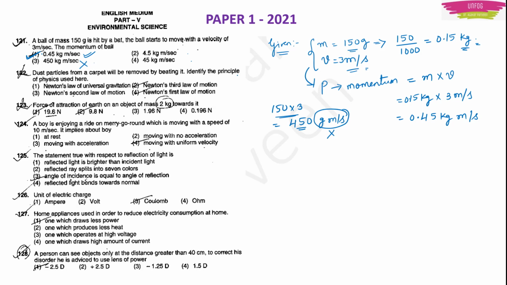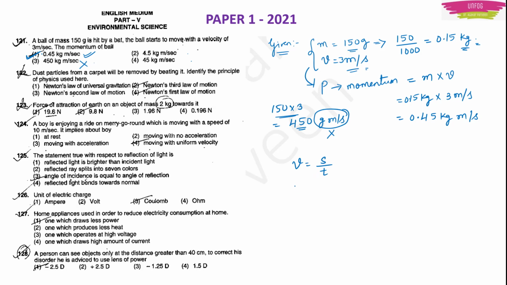Next question. Okay, before going to the next question, let me tell you what type of questions may come. For sure they will not ask this momentum question again, right? What more questions may come from this part? This is motion, right? Momentum deals with motion because it is mass into velocity. One simple formula which may be used to solve any numerical asked in the exam is velocity, which is equal to distance upon time.